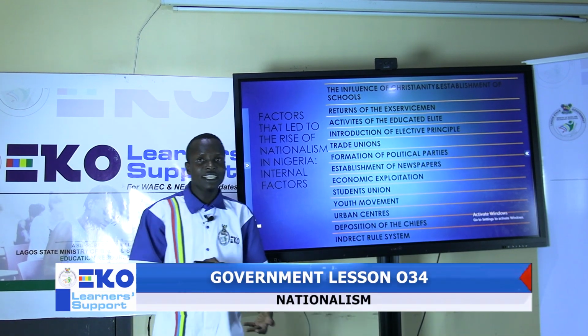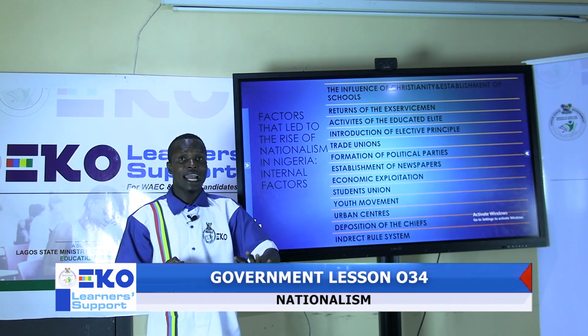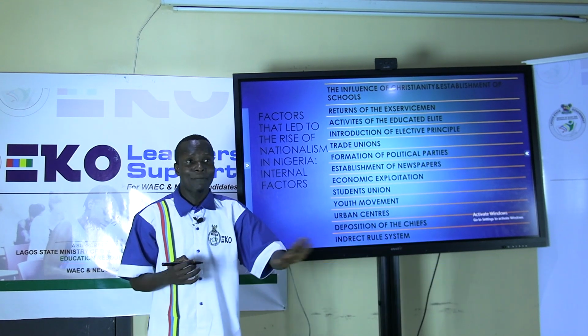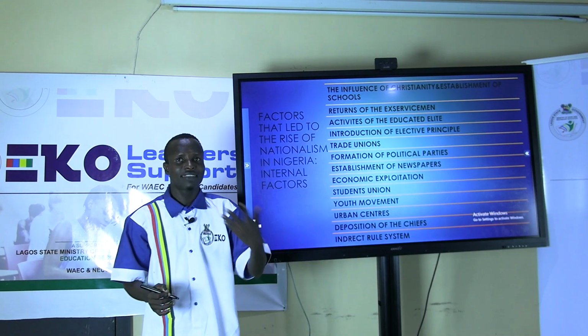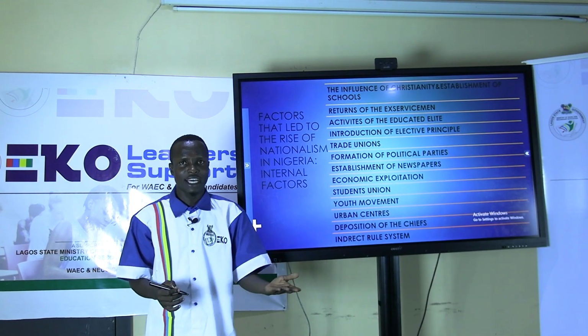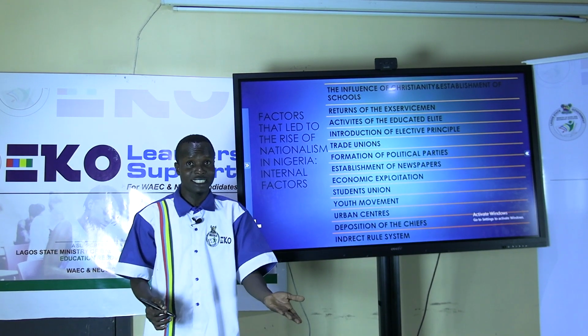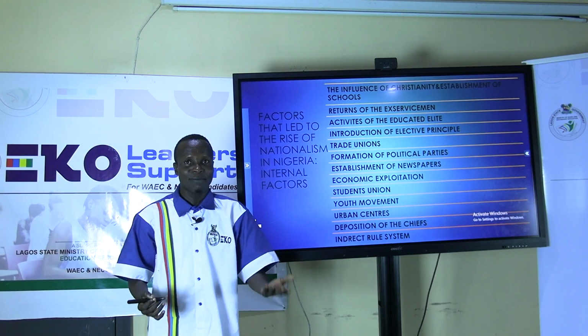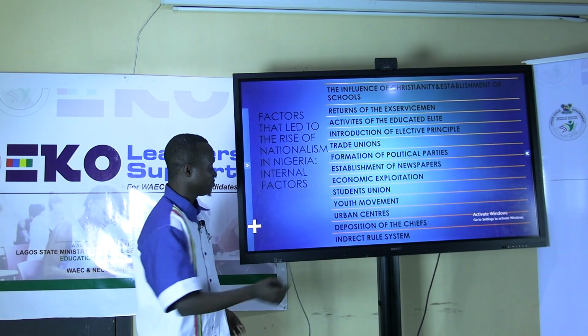Indirect rule system. The indirect rule system is a very bad system because it's only the uneducated people, the illiterates, who are part of the system. The educated people are exempted. These are the things that made them fight against colonialism. As we all know, if the educated are exempted and the illiterate are part of the system, they will just be exploited because they don't know their rights. That's the reason why they fought against colonialism.